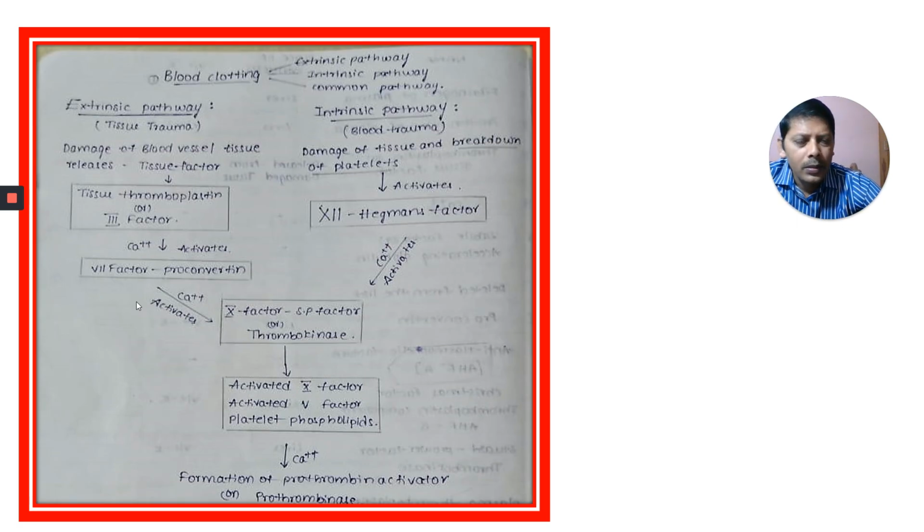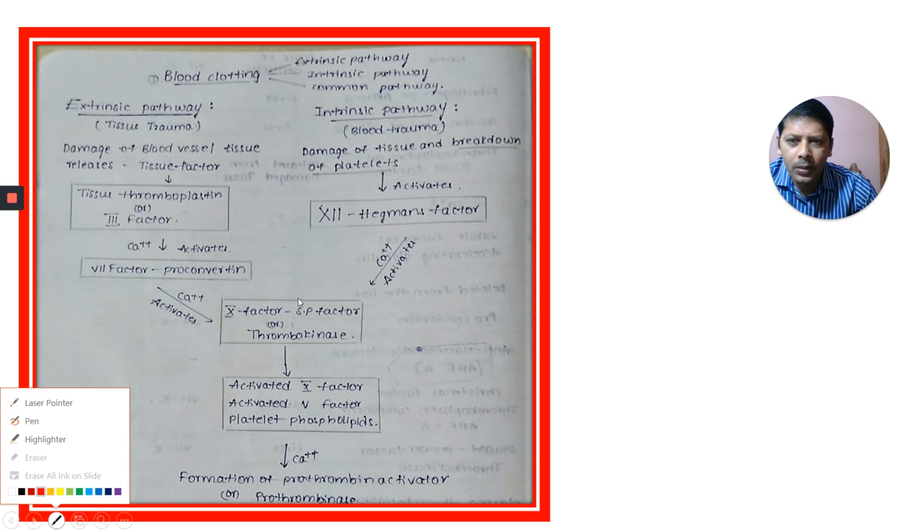In the previous part 5, I explained the blood clotting mechanism: extrinsic pathway, intrinsic pathway, and common pathway. This is the extrinsic pathway, this is the intrinsic pathway, and there is a common pathway here. This one you have to practice a lot, then you can remember it.